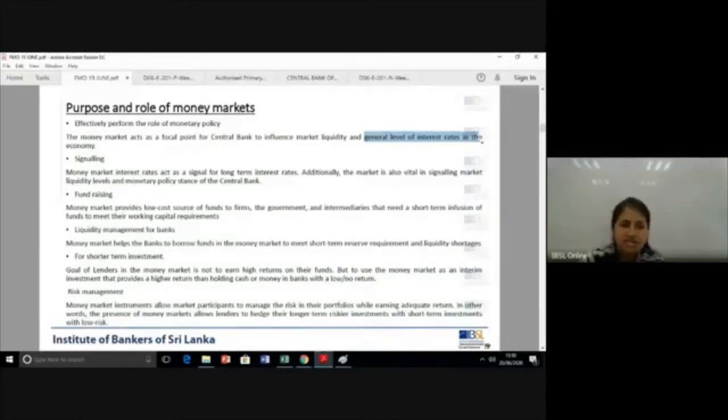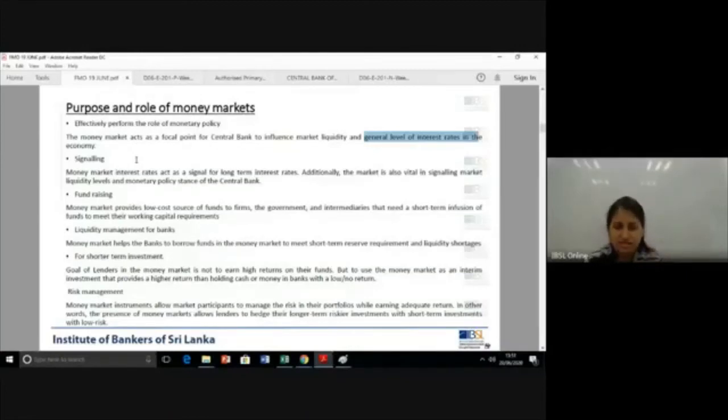Another one is signaling. Now the money market interest rate helps to signal the long-term interest rates. Also, it helps you to show what the monetary policy of the central bank is, whether it's relaxed or tightening. What kind of liquidity is the market in? Those are signaled by the money market.